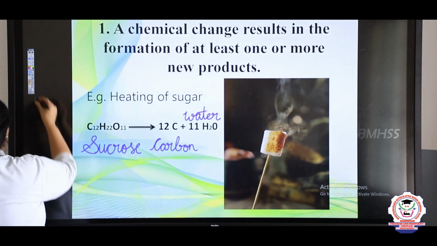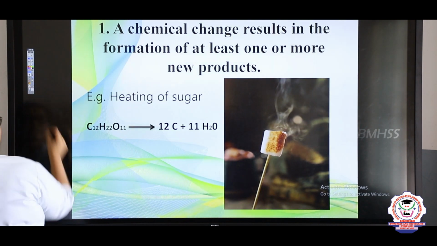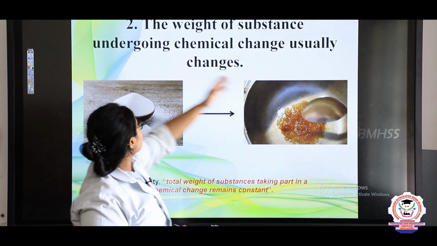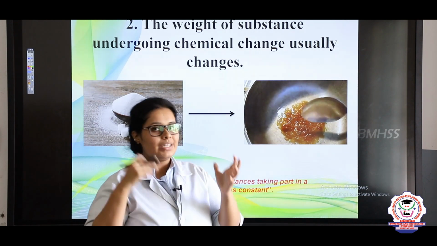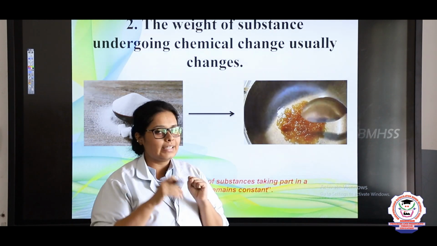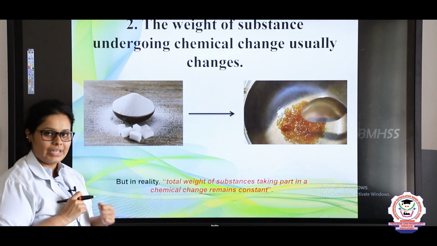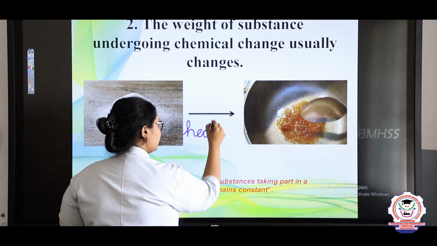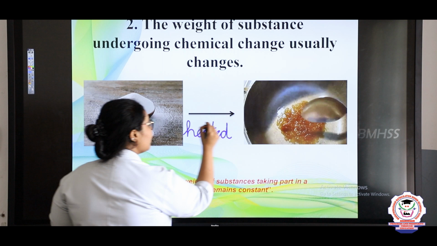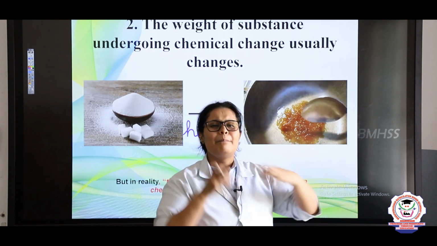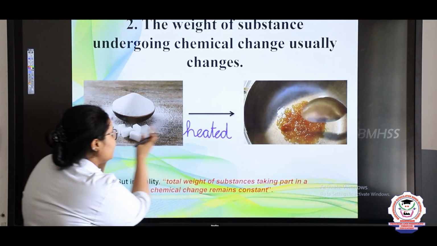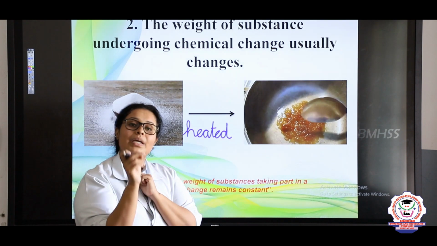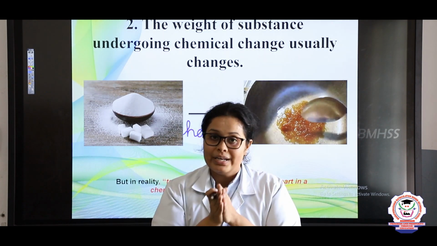Now let's see the second property. Here, the weight of the substance undergoing a chemical change usually changes, right? Again here we are taking the example of sugar. When sugar is heated, it gets converted into brown colored particles and you can see the quantity of the sugar gets less, right?